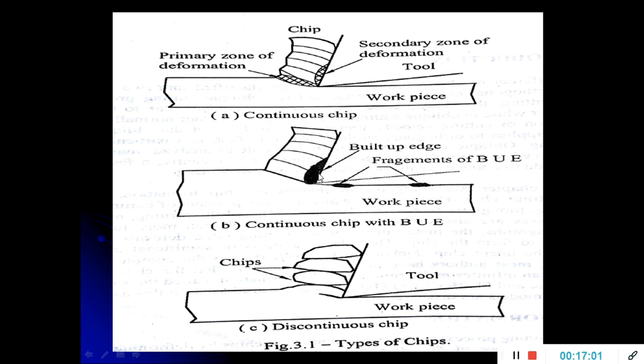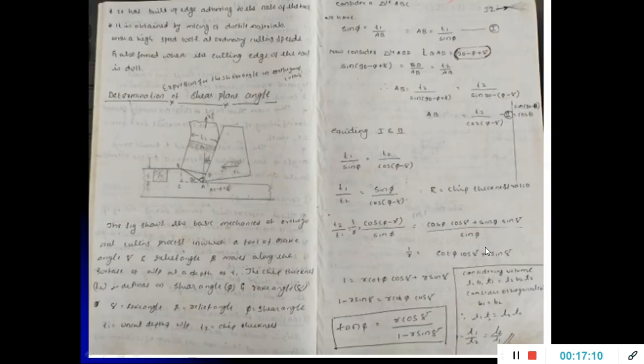So there are three different types of chips: continuous, discontinuous, and continuous with the built-up edge. Hope you are getting these important points.